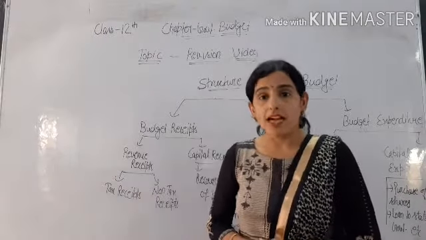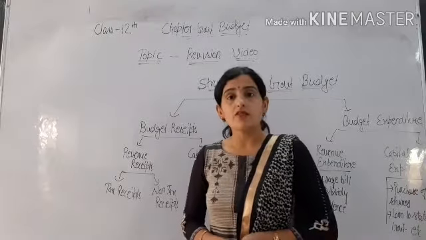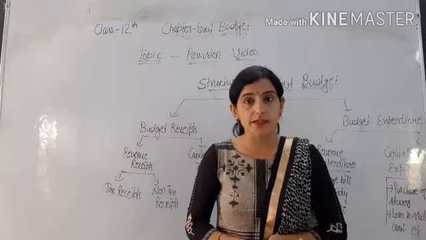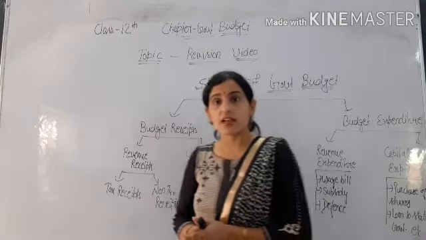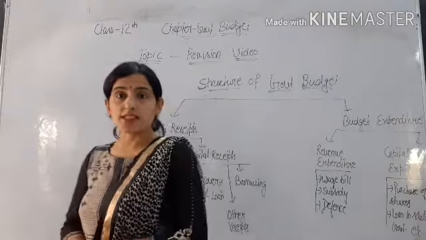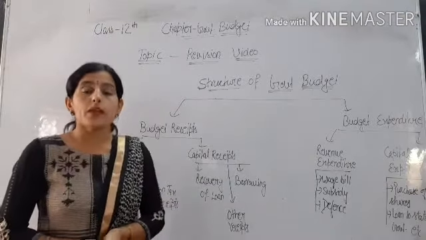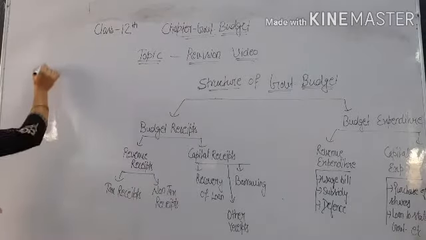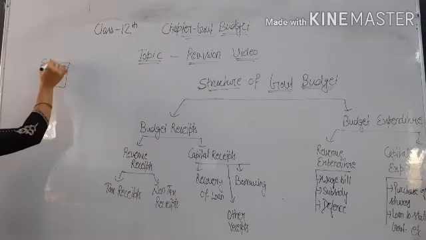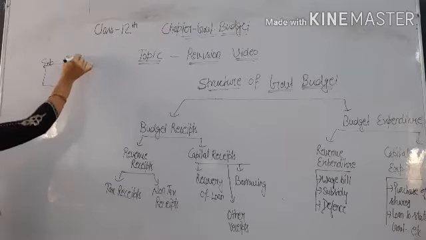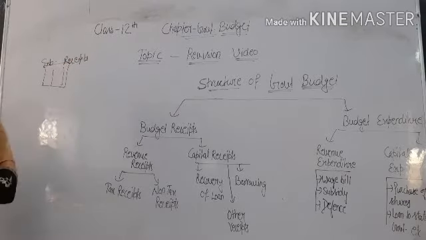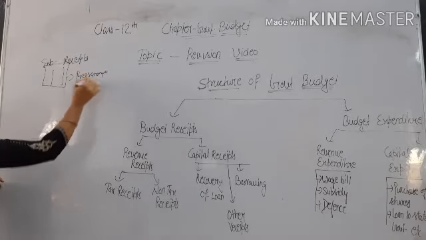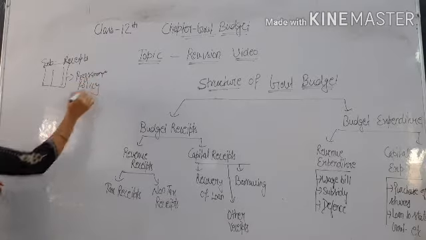Okay. So what is government budget? It is the financial statement of the government expenditure and receipts of the last year and program and policies for the year to come. It means that it is the financial statement in which government expenditure and receipts are shown of the last year, and program and policy for the year to come, means for the next year.